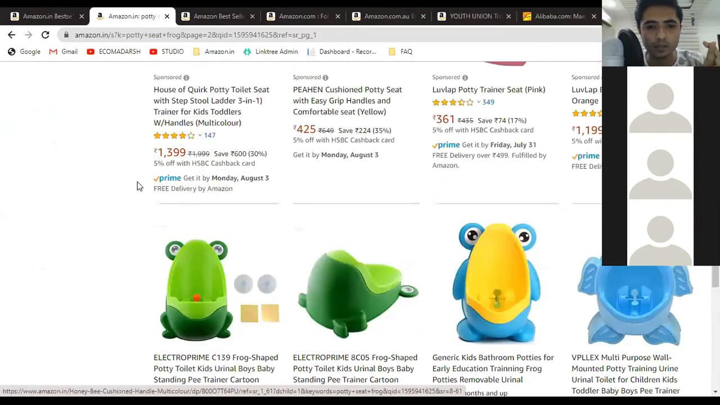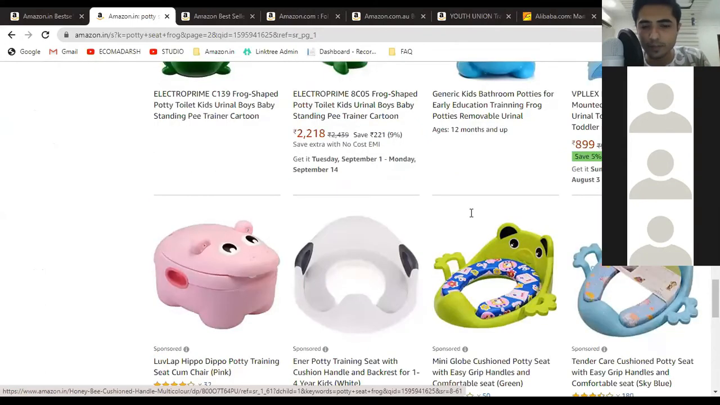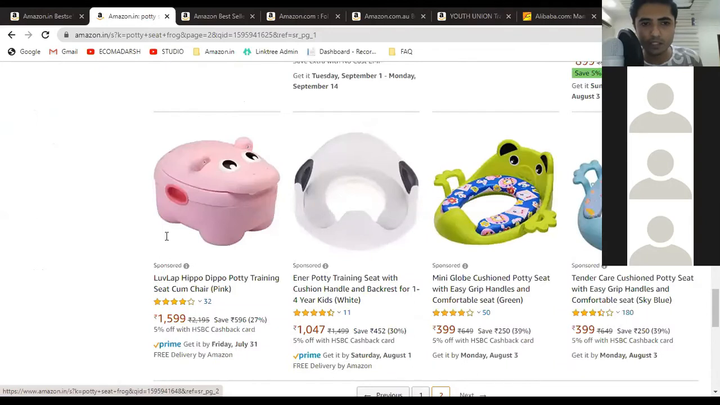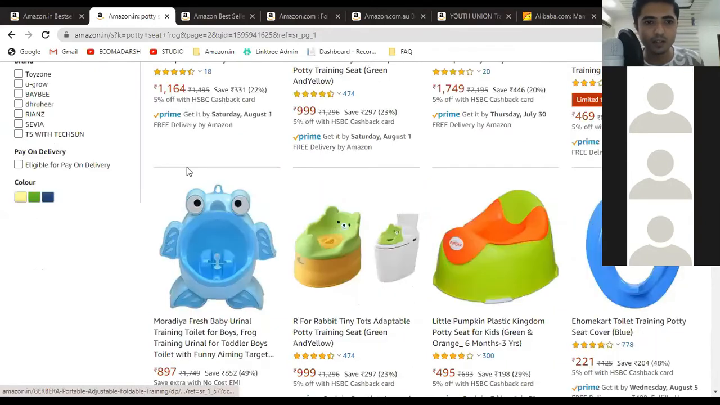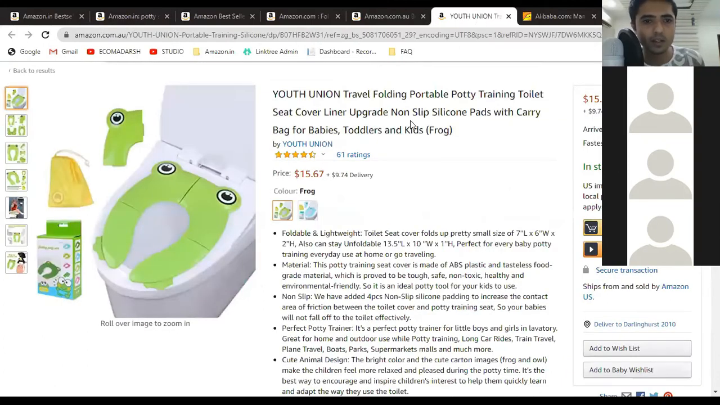Okay, so on the first two pages, there is no third page. See, if you can see here, there is no third page. There were only two pages when we searched potty seat and frog. So this is good news, guys. This generally doesn't happen with me or anybody else. We cannot find a good product this fast.